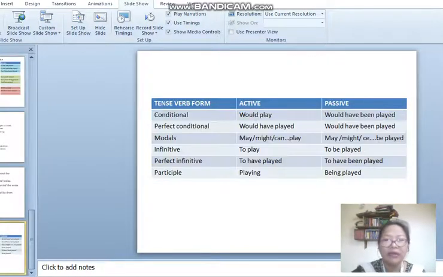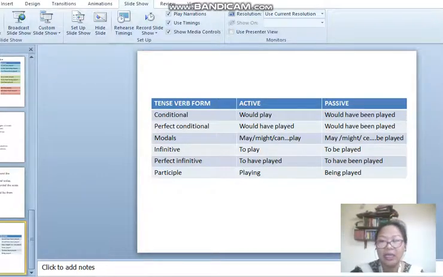Now you have some in the same table. I have separated this table here, conditionals. In the last class, we have learned what conditionals are. These conditionals have two clauses, the if clause and the main clause.